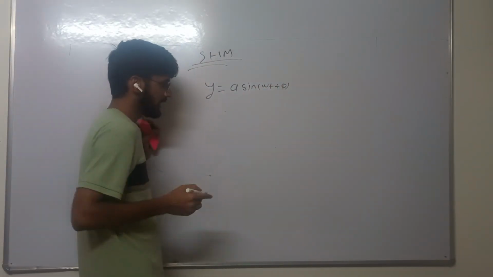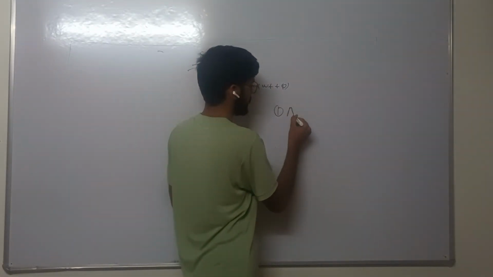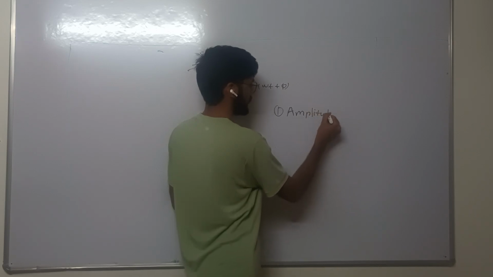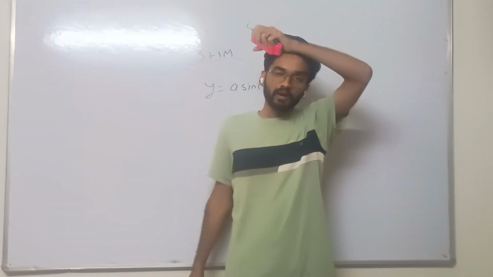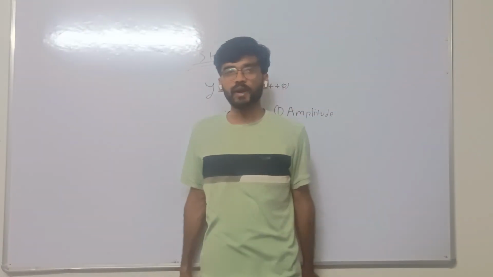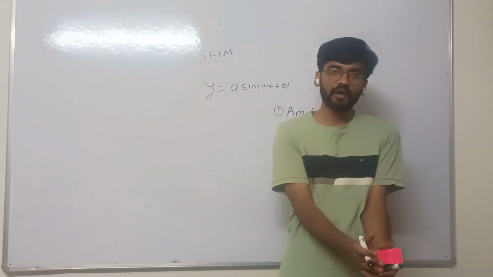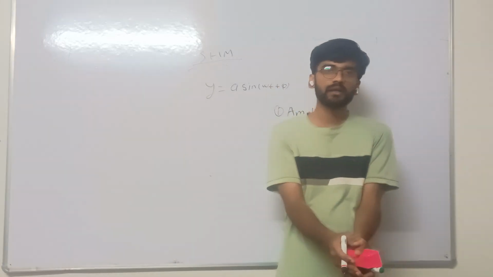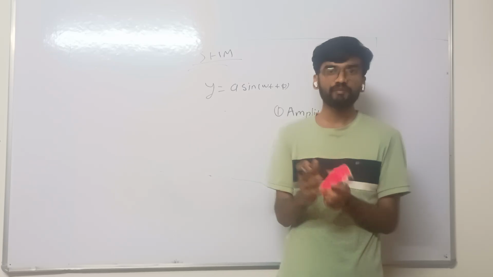The first definition is amplitude. During the motion of a particle in SHM, the maximum displacement of the particle about a fixed equilibrium point is known as the amplitude of the particle.